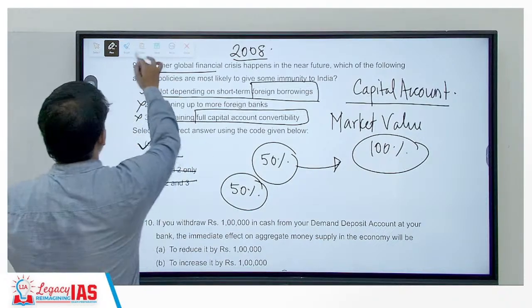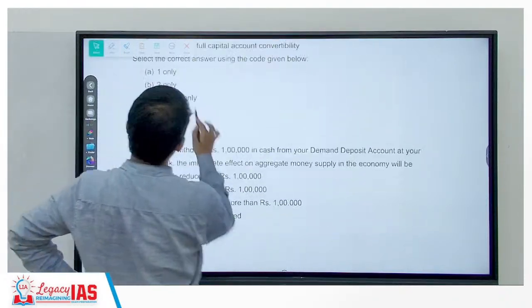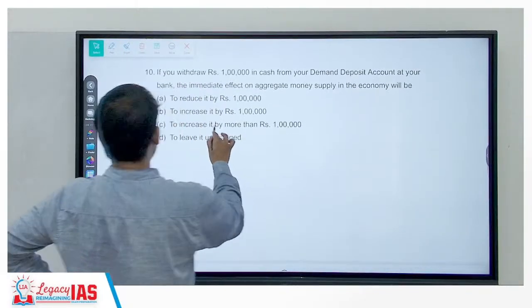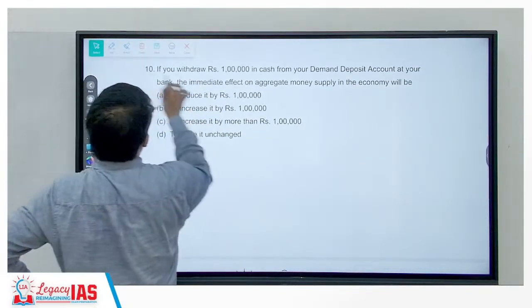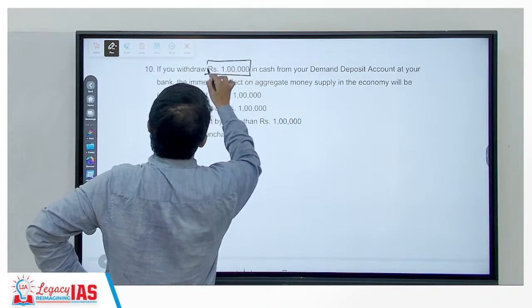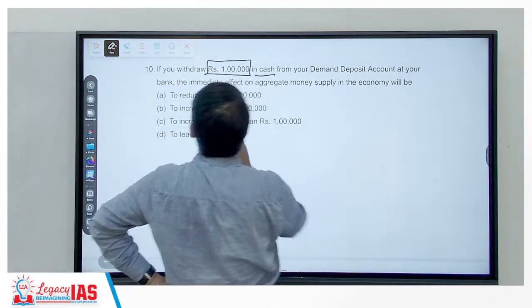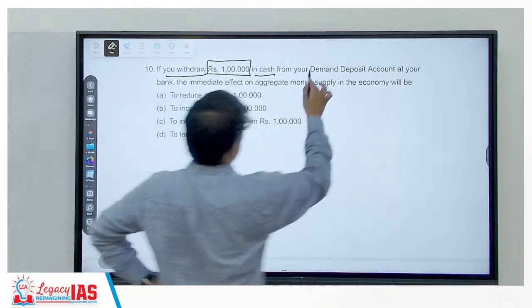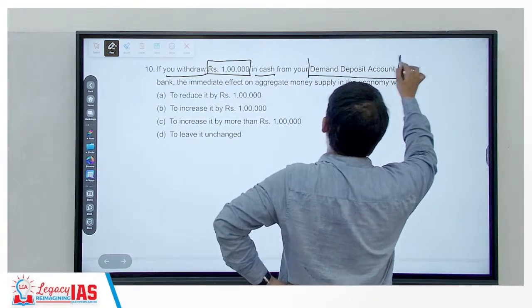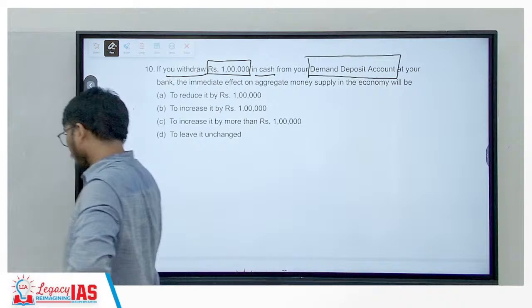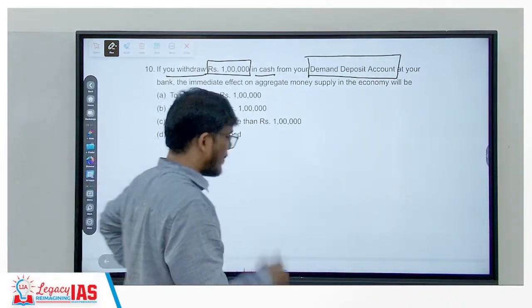All right. Now moving on. If you withdraw rupees 1 lakh in cash from your demand deposit account. So they just want you to know the concept of demand deposit account.